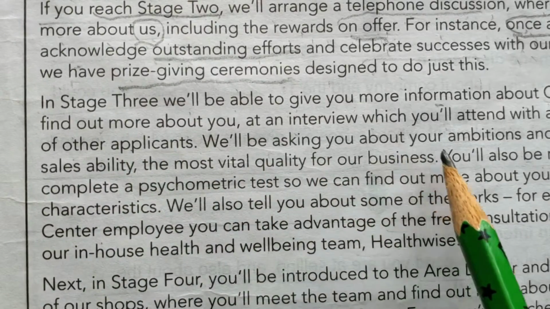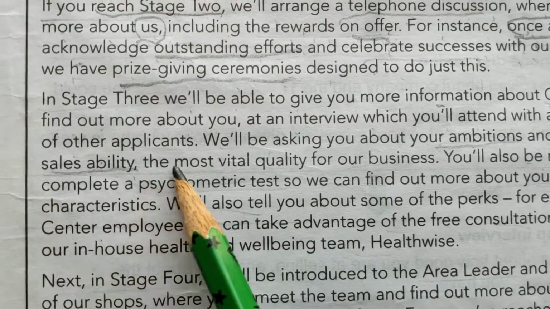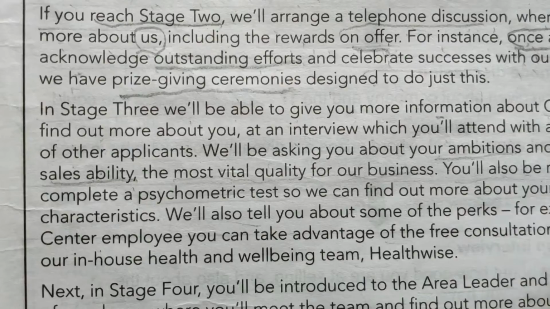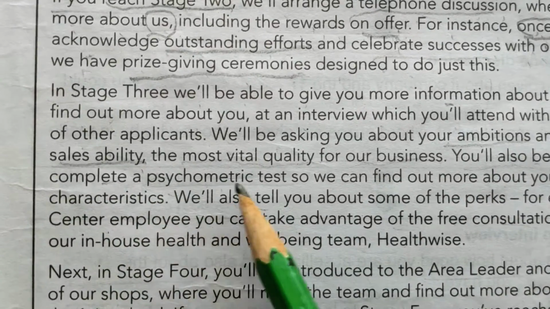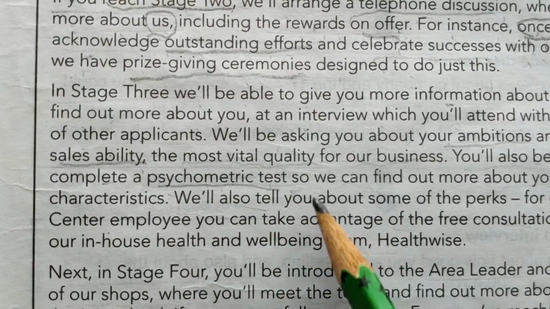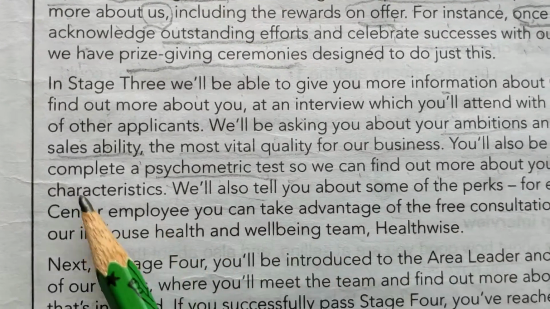We will be asking you about your ambitions and of course your sales ability, the most vital quality for our business. You will also be required to complete a psychometric test, so you can find out more about your working style and characteristics.